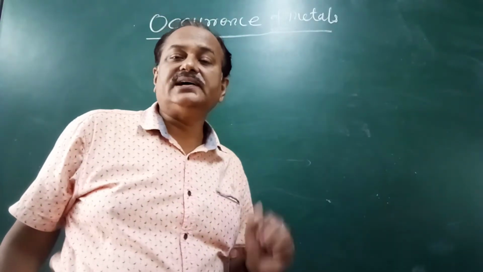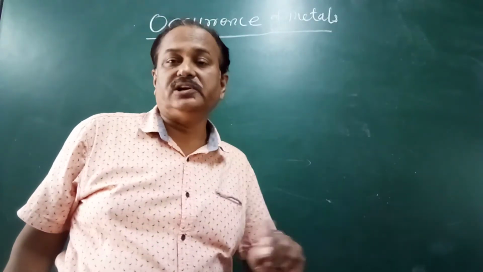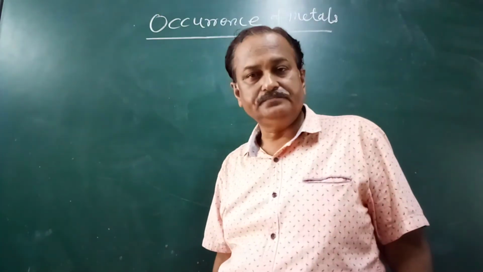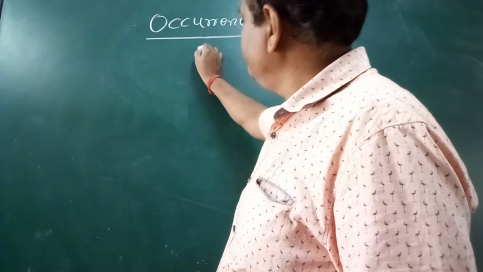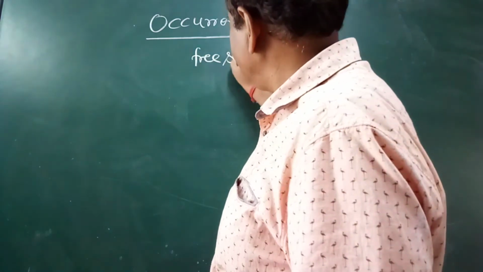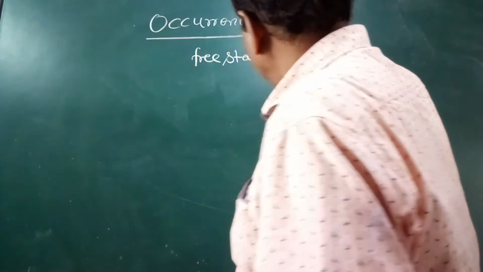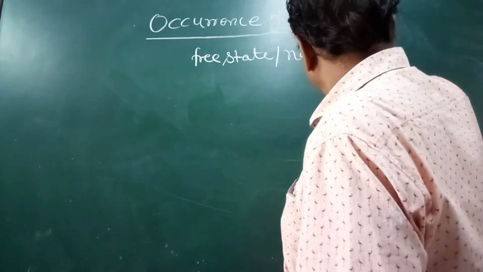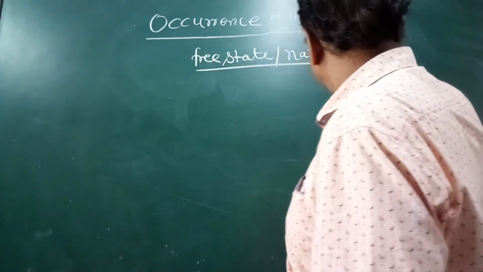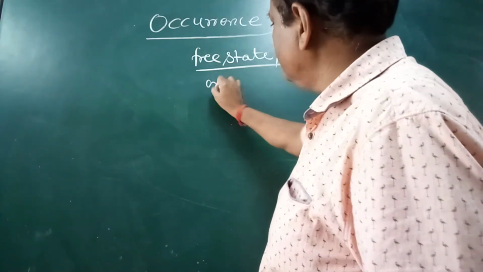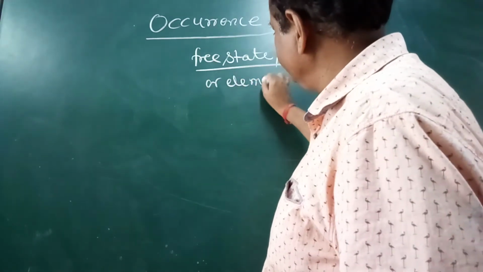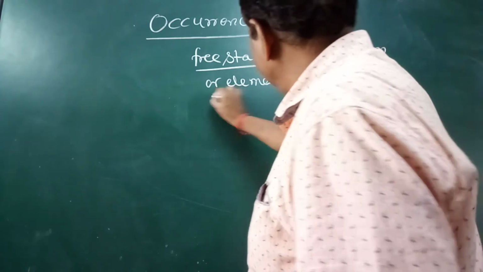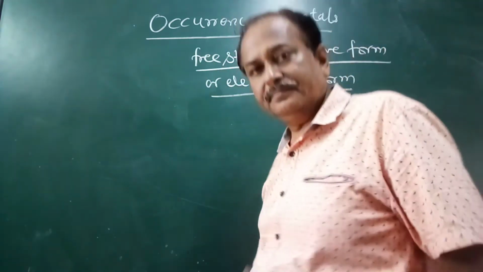Explain about the occurrence of metals. This is a very important point. Now, metals are found in two forms in nature. One is the free state. Free state is also called native form, or it is also called elemental form. So these three are the same.